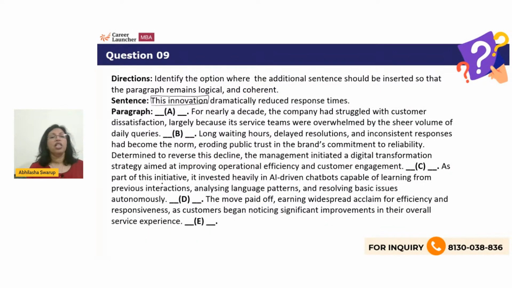As part of this initiative, it invested heavily in AI-driven chatbots capable of learning from previous interactions, analyzing language patterns, and resolving basic issues autonomously. The move paid off, earning widespread acclaim for efficiency and responsiveness as customers began noticing significant improvements in their overall service experiences.